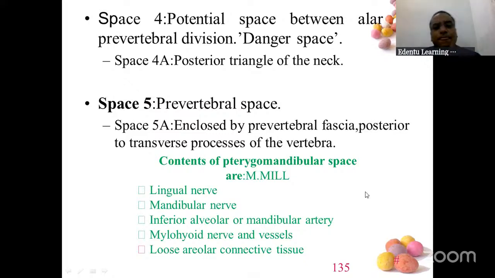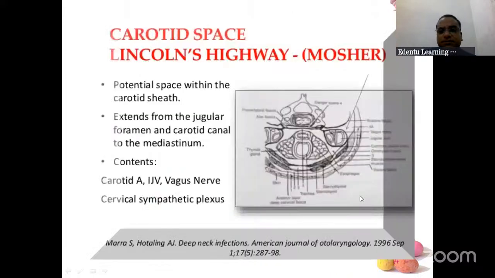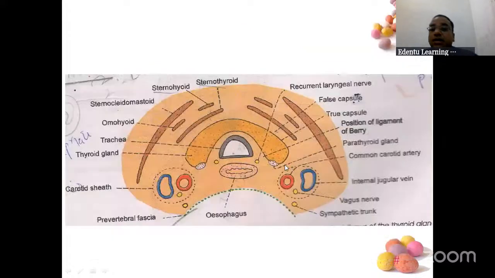M.mil is the abbreviation here. It will be very useful. It's a 3 marks question. You can remember this. So this is your Lincoln's highway. This diagram you can draw. The contents are carotid arteries, internal jugular vein, vagus nerve, sympathetic plexus, everything; the whole neck is involved over here. This is the diagram I am talking about from the first year book.